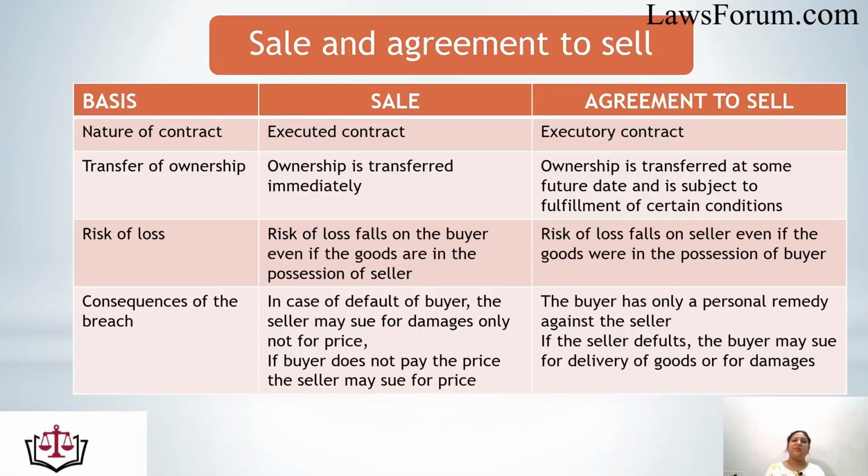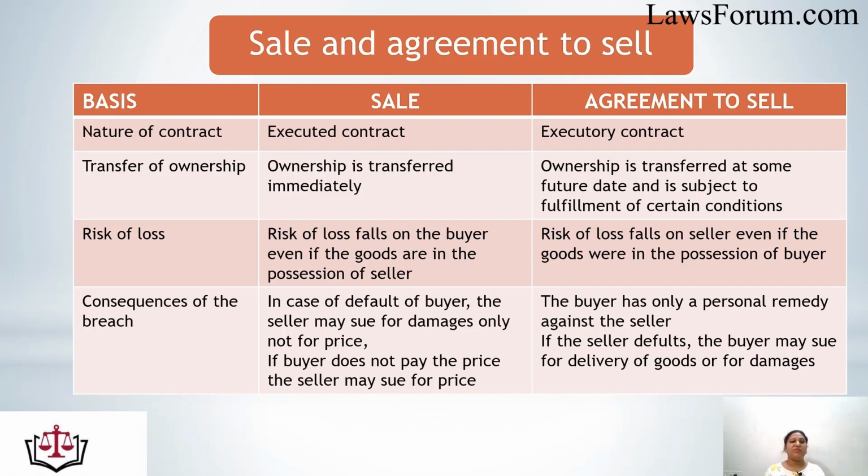So now let's see the difference between the sale and agreement to sell. We have read both these concepts. What is the difference between these two? So the table represents the three parts. One is the basis of the difference. Second, they give the essentials of a sale, and then last is the agreement to sell.